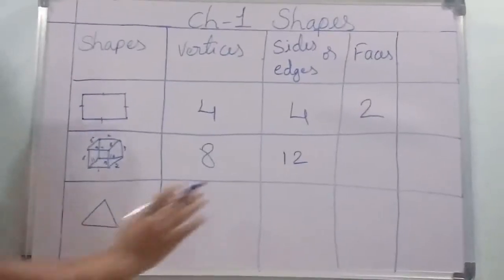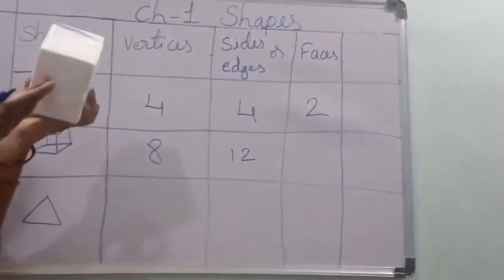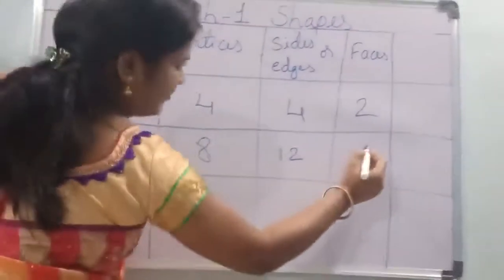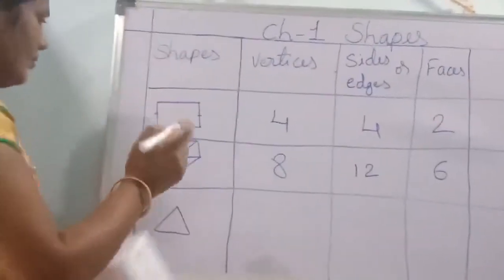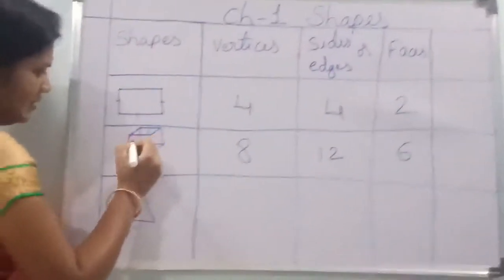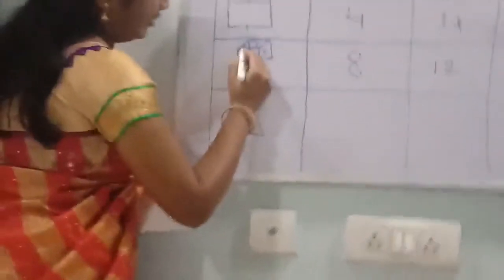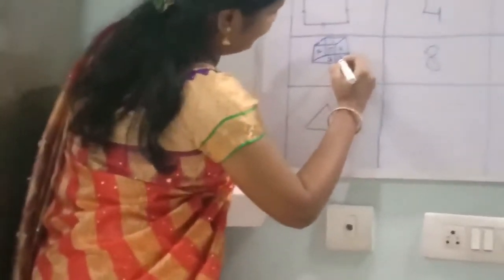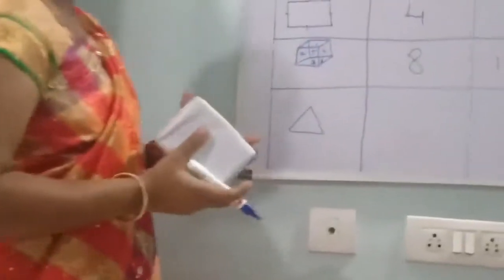Understood, children? Now faces. 1, 2, 3, 4, 5, 6. How many faces? 6 faces.